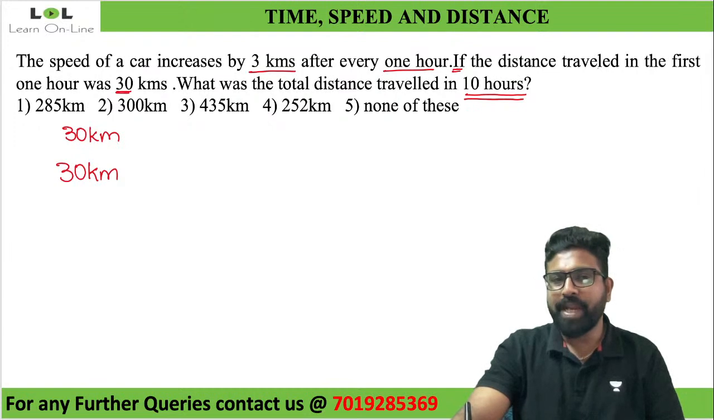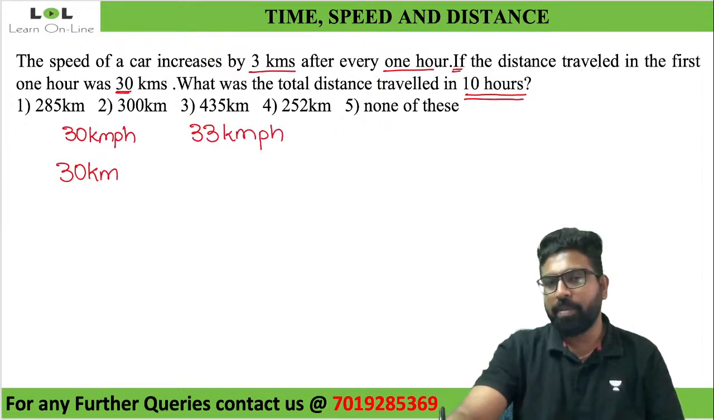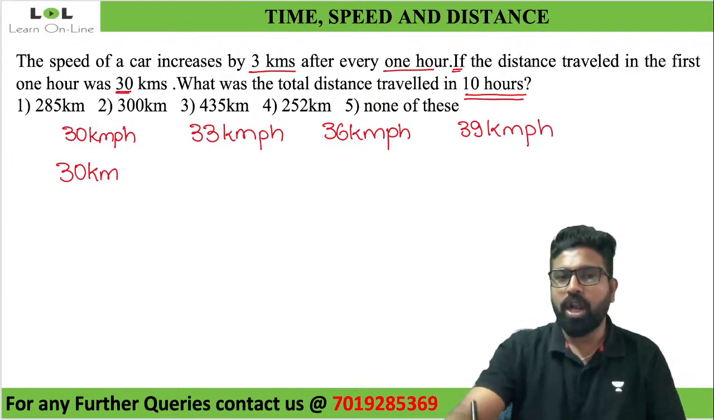Next hour, what will happen to his speed? Next hour, it will become 33 kilometer per hour. Yes or no? Next 1 hour, it will become 33 kilometer per hour because every hour the speed will be increasing by 3 kilometers per hour. Next, it will become 36 kilometer per hour. Next 1 hour, it will become 39 kilometer per hour, and so on, and so on.